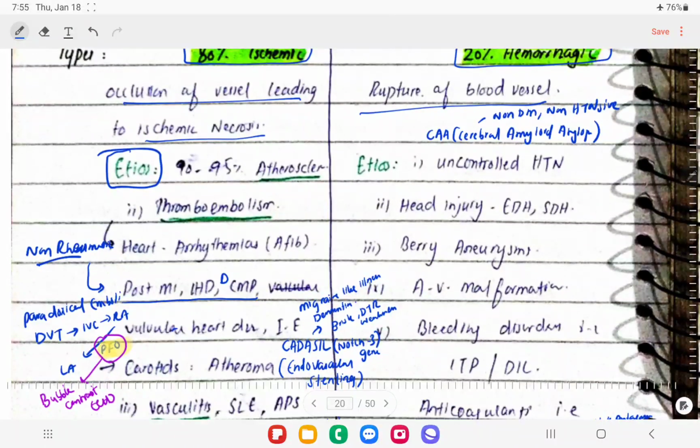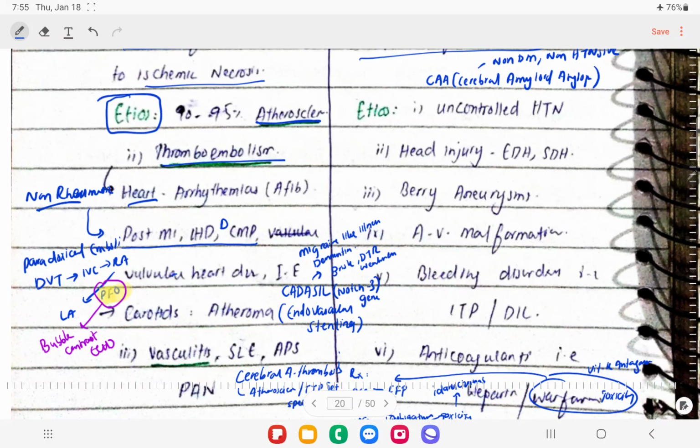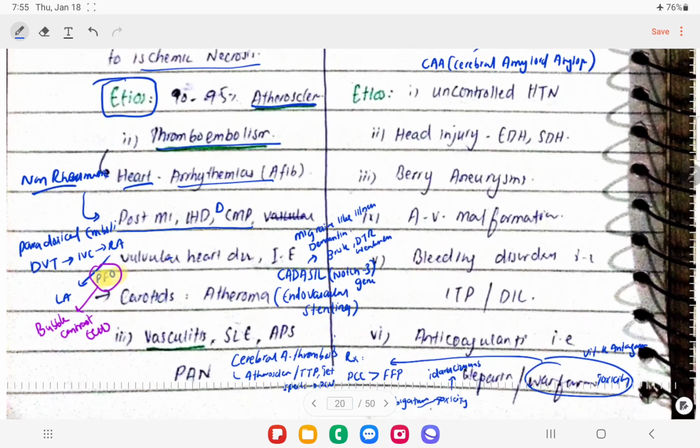In mostly 90 to 95% of patients, the cause is atherosclerosis, and the second cause is thromboembolism, mostly from the heart. If the patient has atrial fibrillation, there will be some clot in the left atrial appendage that may go up and cause stroke.